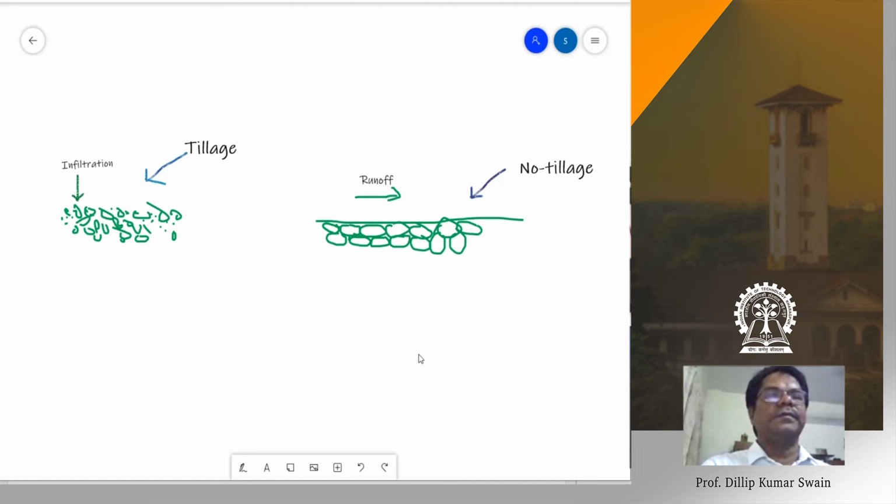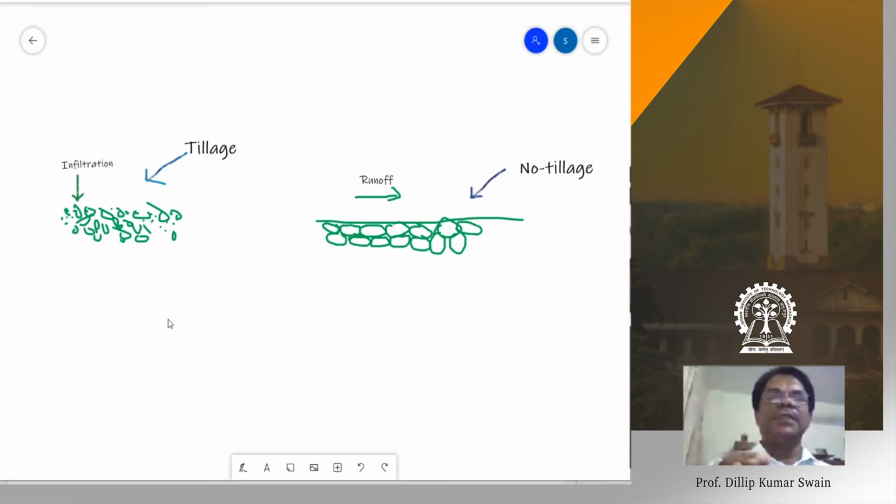Any question from here? Sir, you talked about fine tillage and rough tillage. Which one is more effective? Now, if you go for the initial plow, you don't go for very fine tillage. You go for primary tillage, just opening the soil as a recharge. Rainwater must be stored. It can recharge the groundwater.